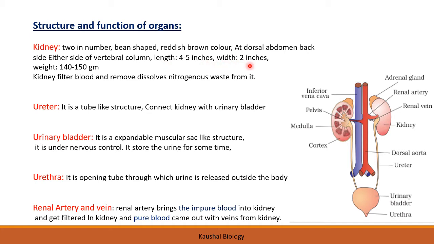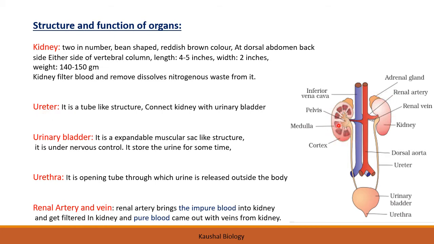The width is around 2 inches and the weight is near about 140 to 150 grams. The function of the kidney is to filter the blood and remove dissolved nitrogenous waste from it. So that is the function of the kidney. Now the ureter. See, this is the kidney.